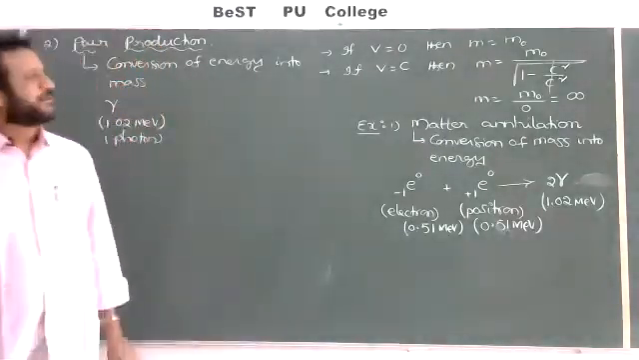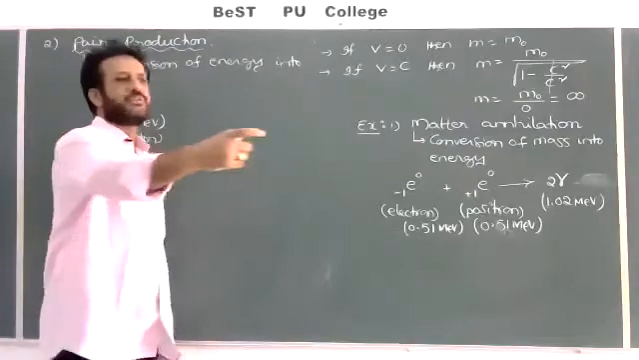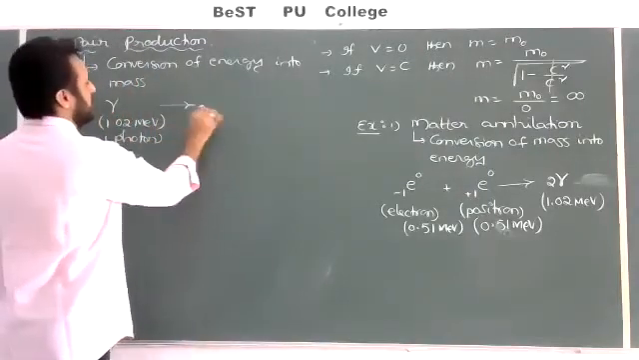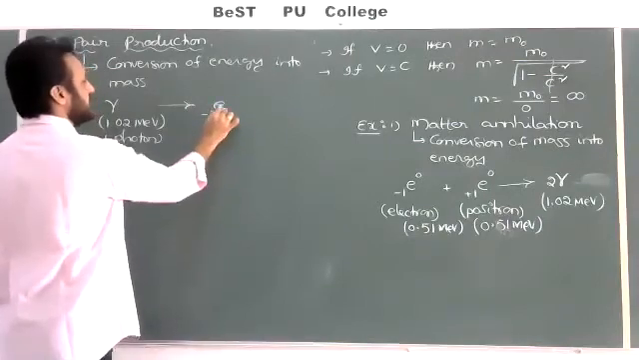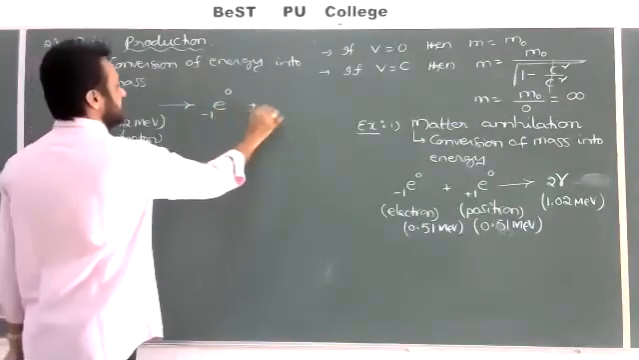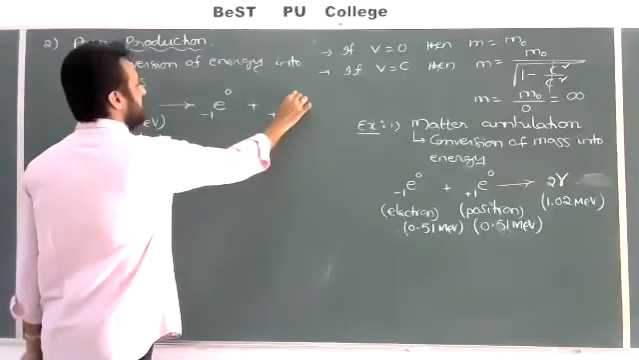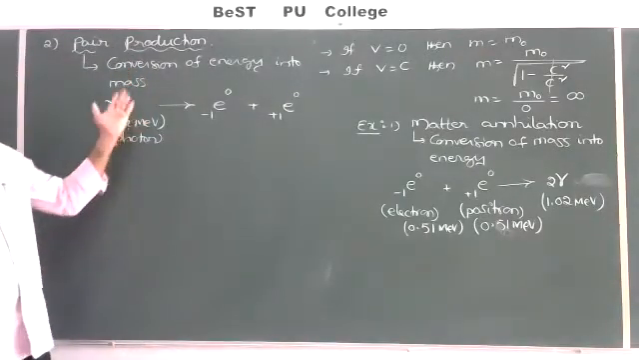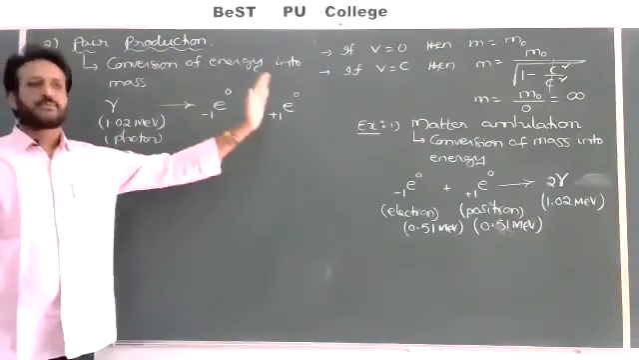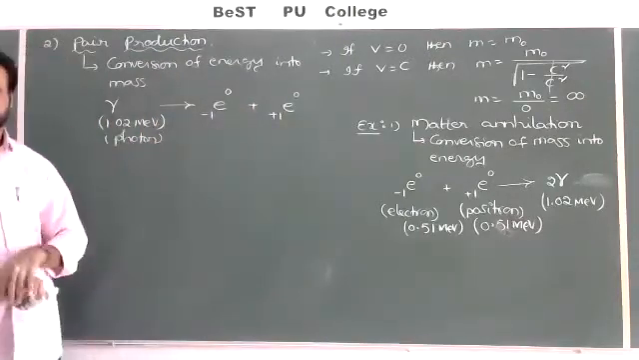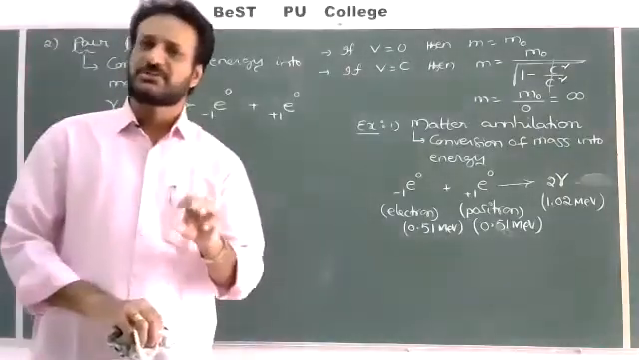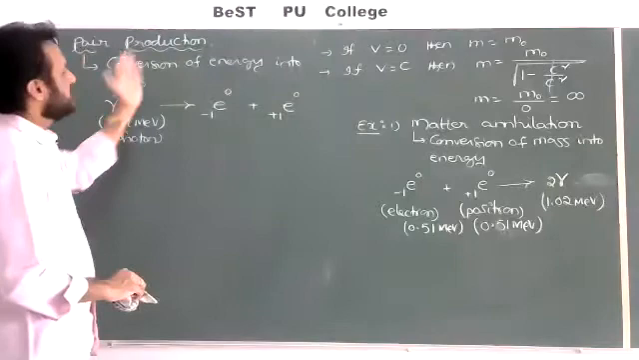Whenever this gamma photon is made to collide with a nucleus, what will happen? One beta particle, that is, -1e0 and +1e0, will be liberated. This means the total energy will be converted into an electron and also a positron. Here gamma is energy, but the electron is a particle, meaning mass, and the positron also has mass. So energy is converted into mass.